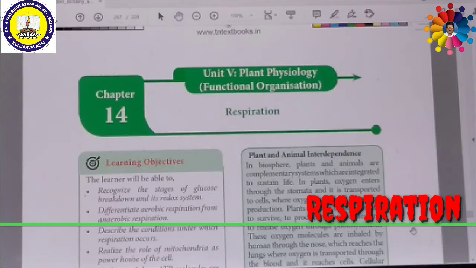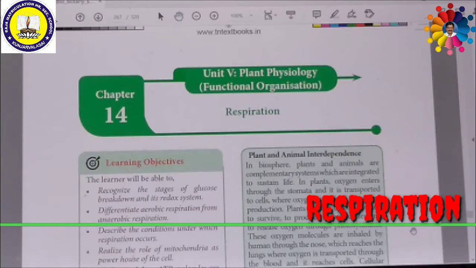Plants require carbon dioxide to produce carbohydrate during photosynthesis and to release oxygen. These oxygen molecules are inhaled by humans through the nose, reach the lungs, and are transported through the blood to the cells. Then cellular respiration takes place inside the cell.